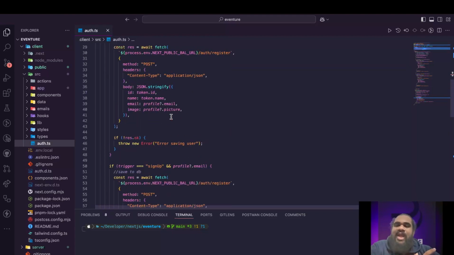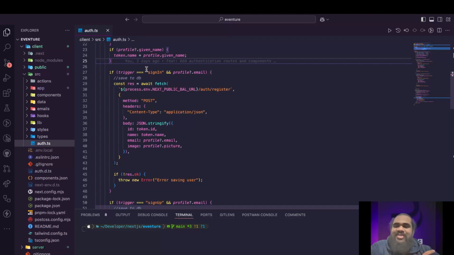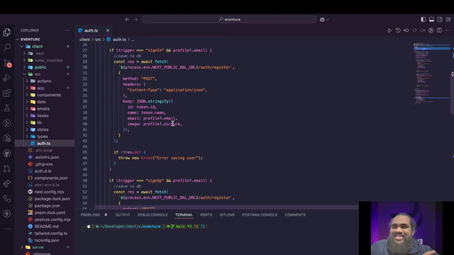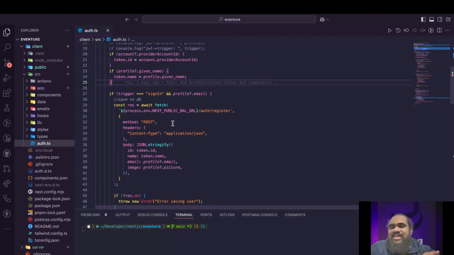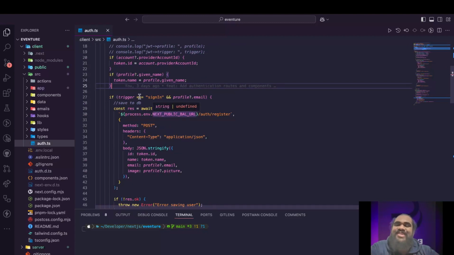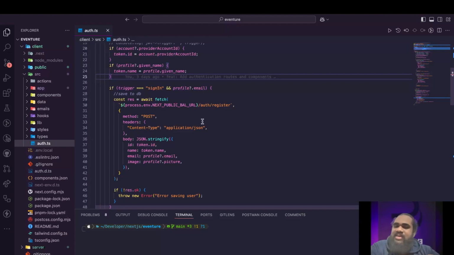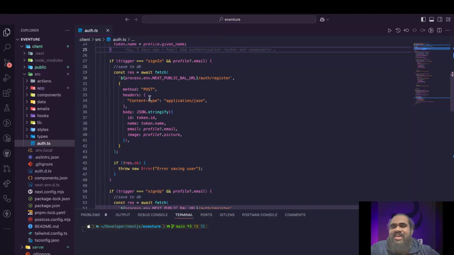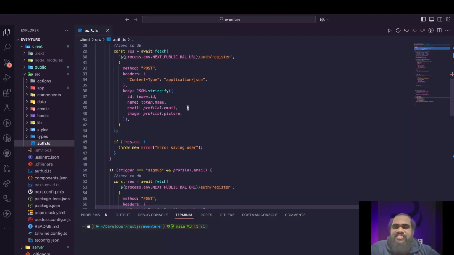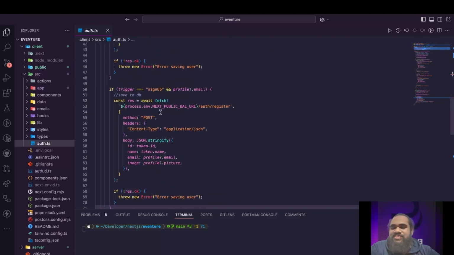We actually had to include a trigger for sign-in too, because for some reason, when users sign in using Google accounts, even though it is their first time, it still triggers as a sign-in event. So we are handling those situations in our backend. We are just adding users on both of these trigger events.